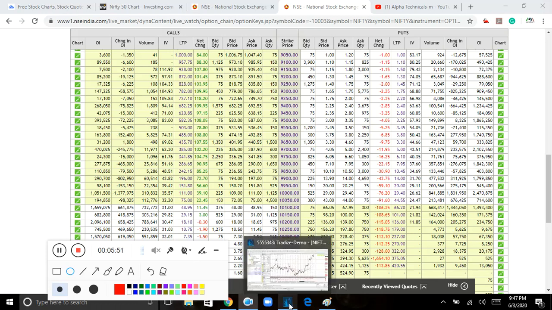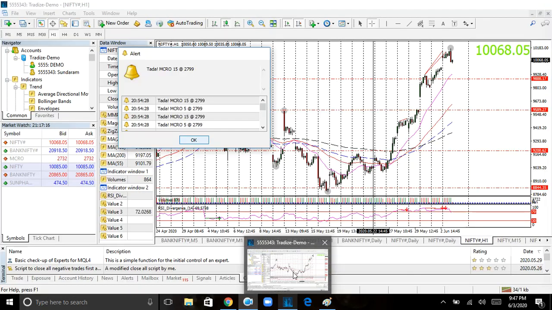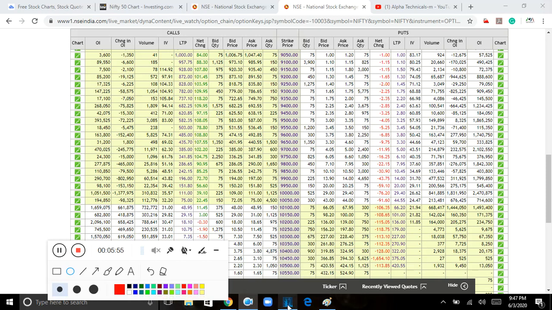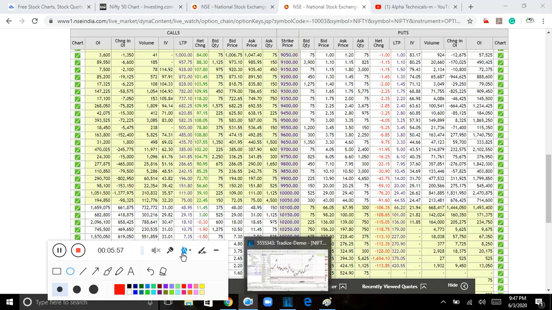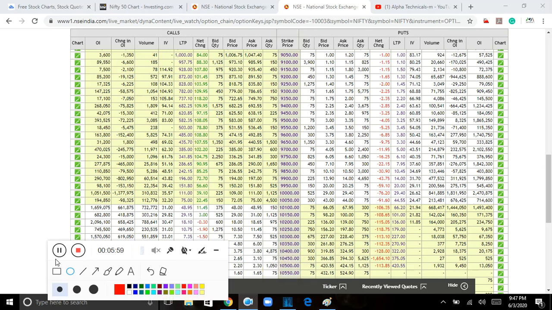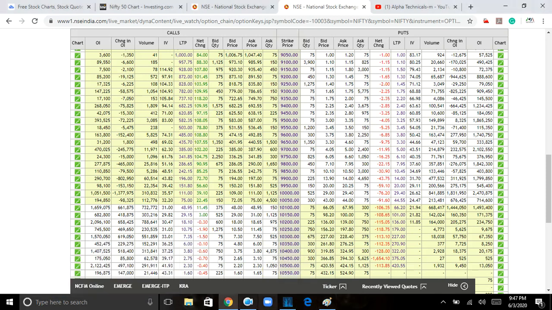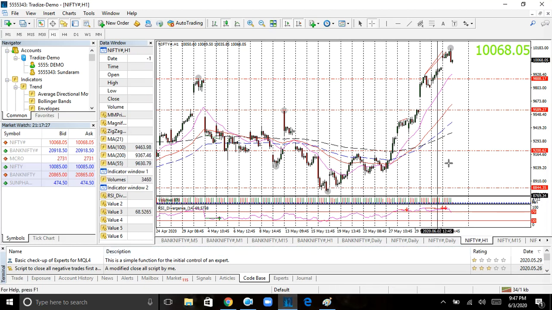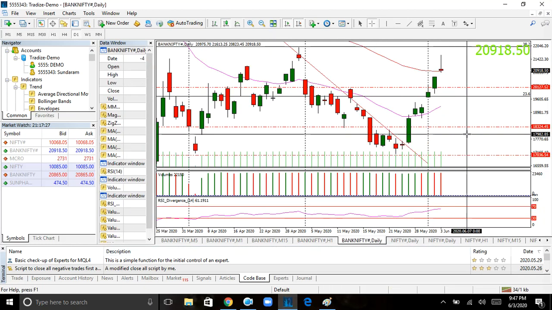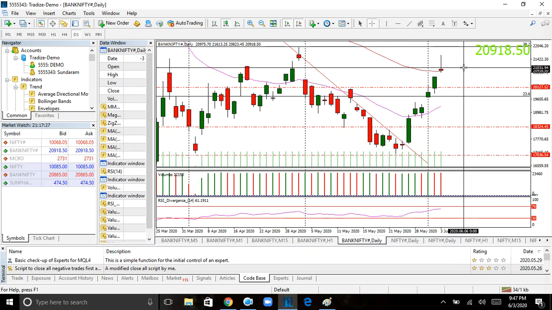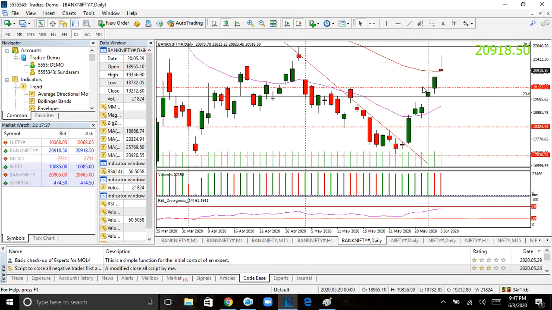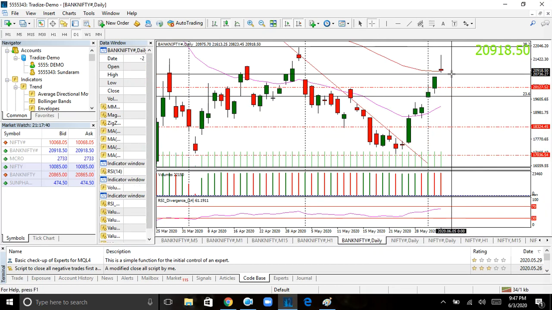Now we will go to Bank Nifty, right? This is the Bank Nifty daily chart. See here, Bank Nifty has such a big rejection, and it is just sitting at our 55 moving average.